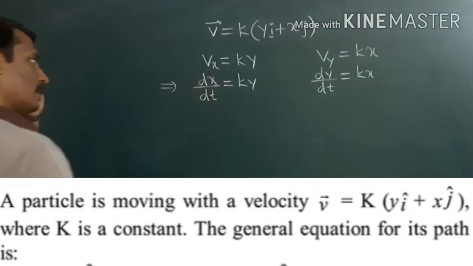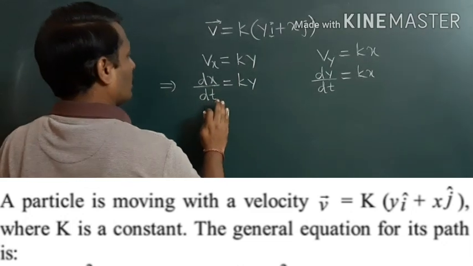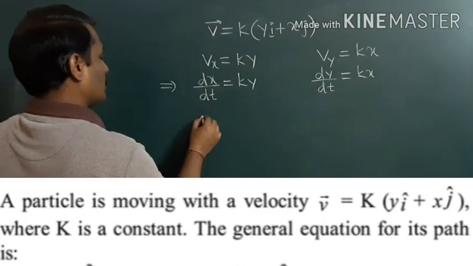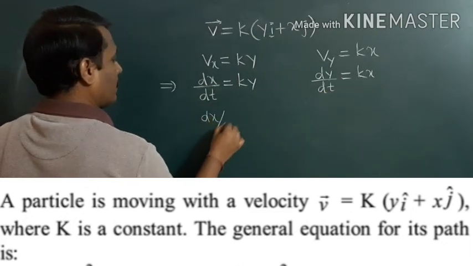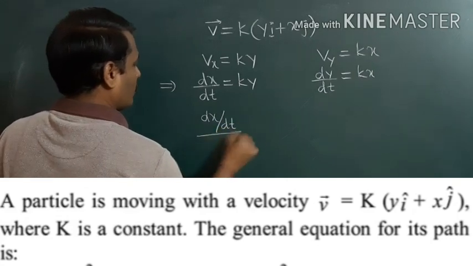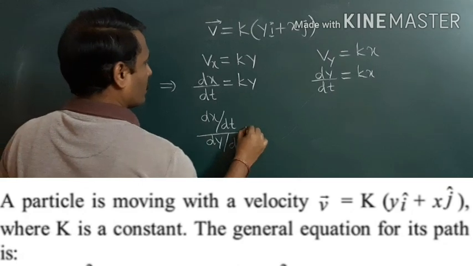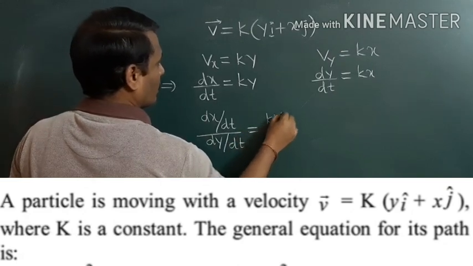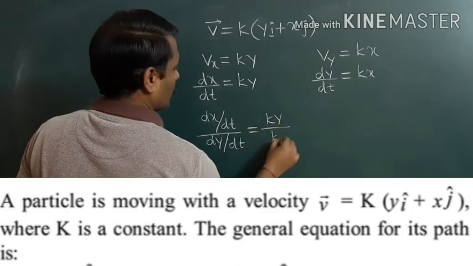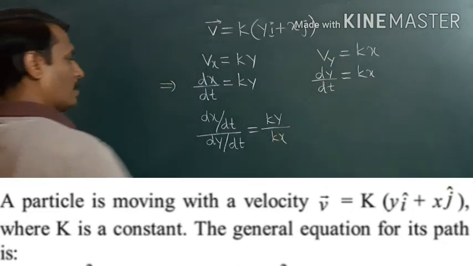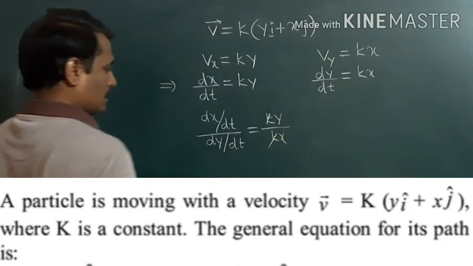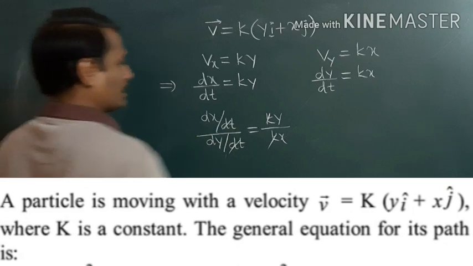Now, dividing these two equations, this divided by this, we get dx by dt divided by dy by dt is equal to ky divided by kx. Now here k gets cancelled and dt gets cancelled.